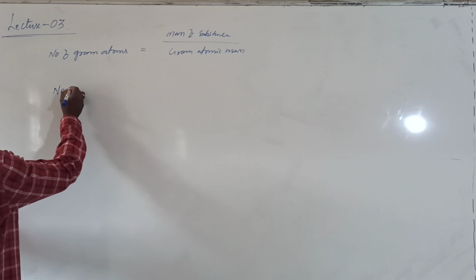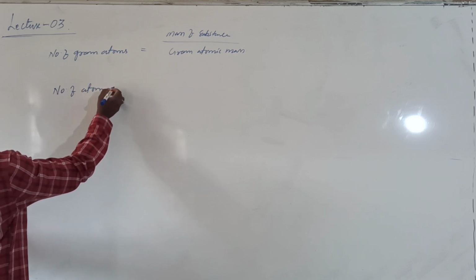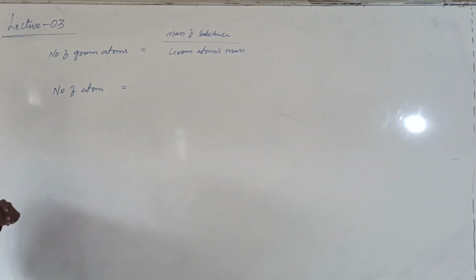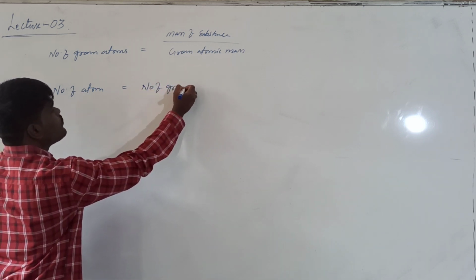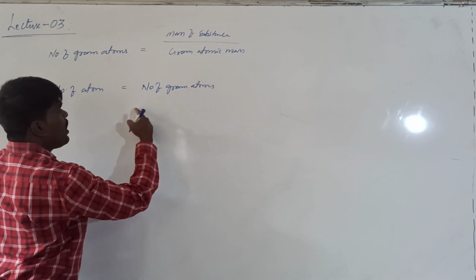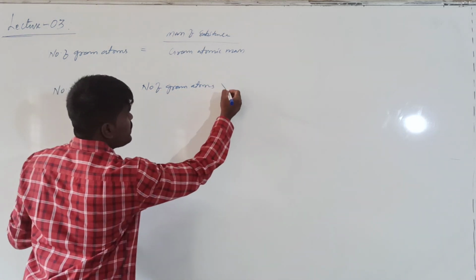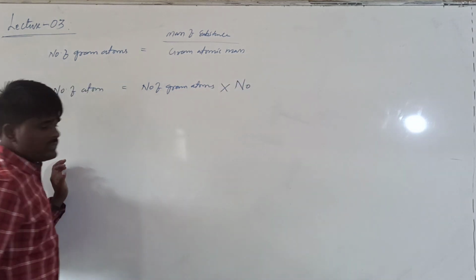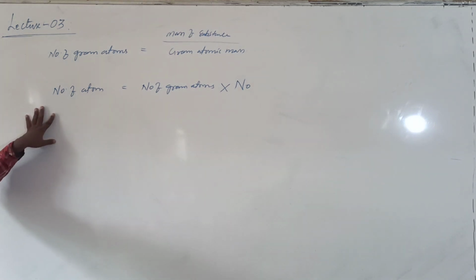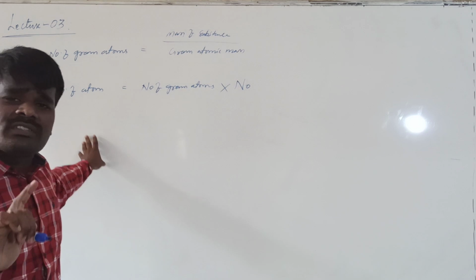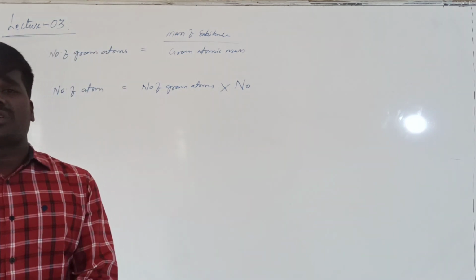If you want to find the number of atoms, then number of atoms will be equal to number of gram atoms or number of moles of atoms into Avogadro number. Right? These are the two formulas by which you can calculate the number of gram atoms of a substance or the number of atoms of a substance.